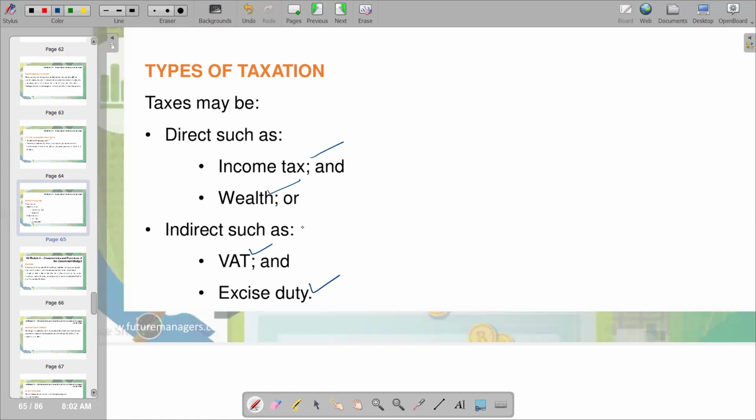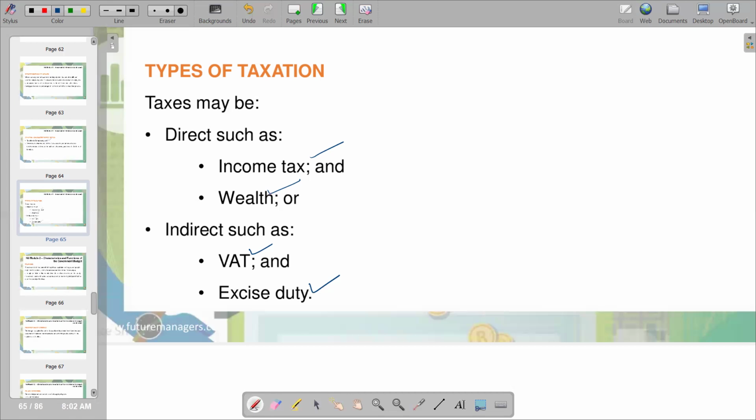We can also try to understand what value-added tax is under indirect taxes. Value-added tax is a consumption tax levied on the value added at each stage of a product's production and distribution. It is indirect because the consumer who ultimately bears the burden of the tax is not the entity that pays it.